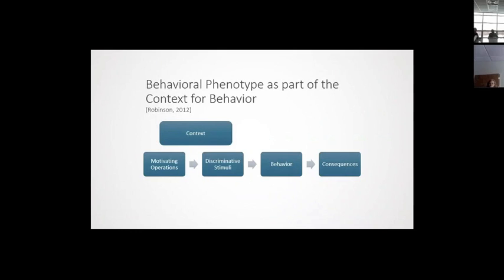They set the occasion for that behavior. They indicate what consequences will and will not be available for particular responses. And then we have behaviors that an organism emits, and those are followed by consequences which serve to either increase or decrease the likelihood of that behavior.